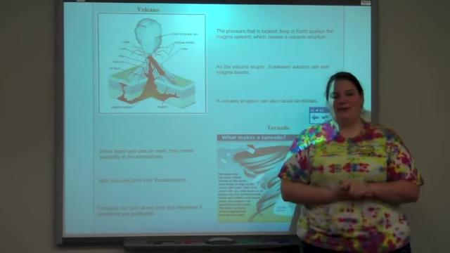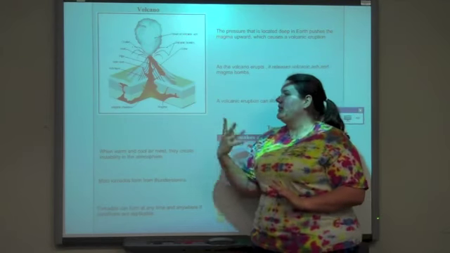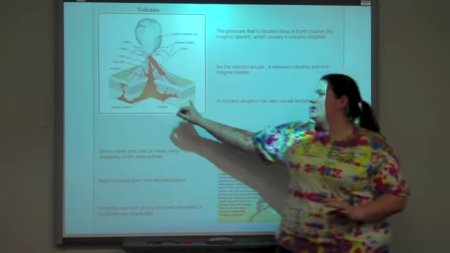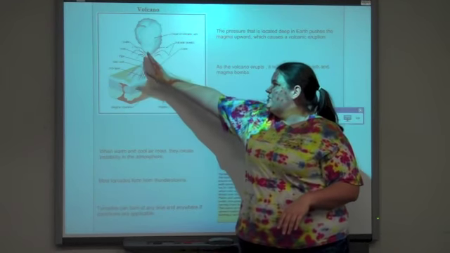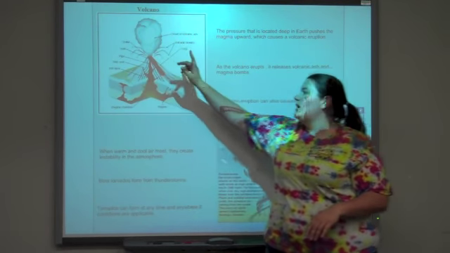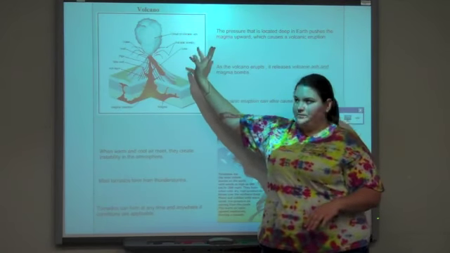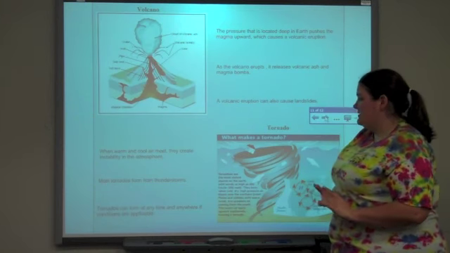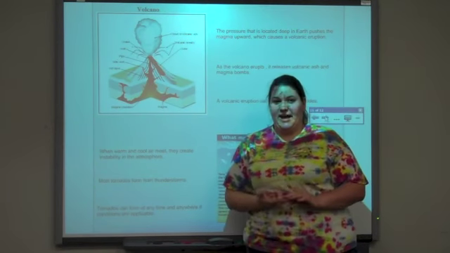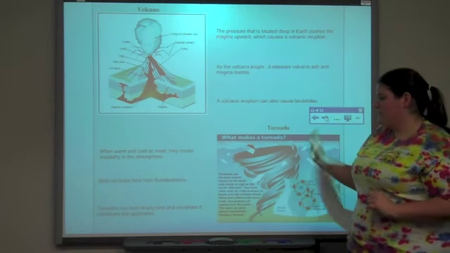Alright, now we're going to talk about volcanoes and tornadoes. A volcano eruption happens when the pressure in the Earth's core is raised, and it raises the magma through the magma chamber and out the crater, which causes ash and volcanic bombs to be spewed out. It can cause landslides, which take out many towns. And next we have a tornado.